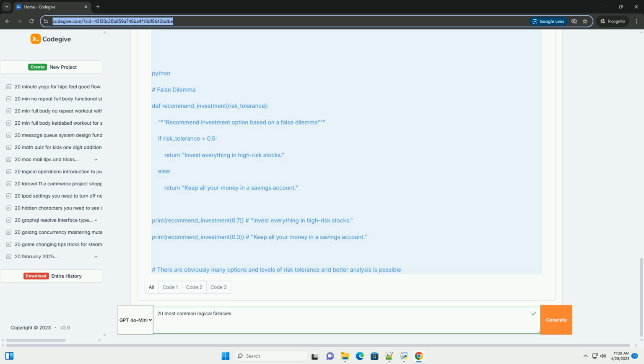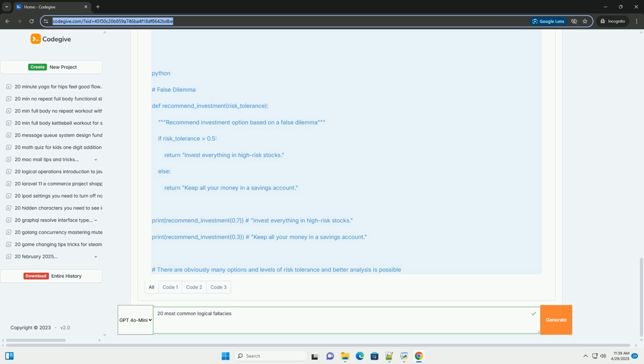4. Appeal to ignorance, argument from ignorance. Description: claiming that something is true because it hasn't been proven false, or vice versa. The burden of proof is usually on the person making the positive assertion. Example: no one has proven that ghosts don't exist, therefore ghosts must exist. Since scientists can't explain exactly how the universe began, God must have created it. Why it's a fallacy: lack of evidence for one side doesn't automatically prove the other side.